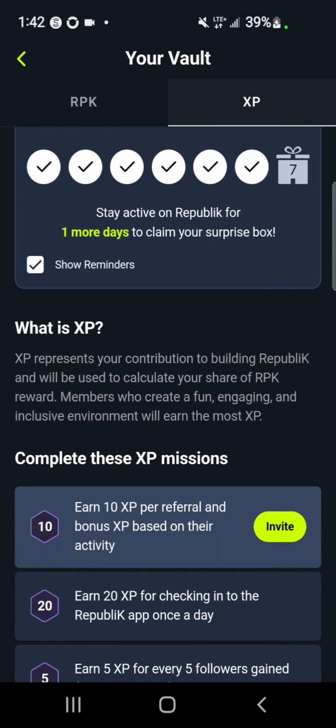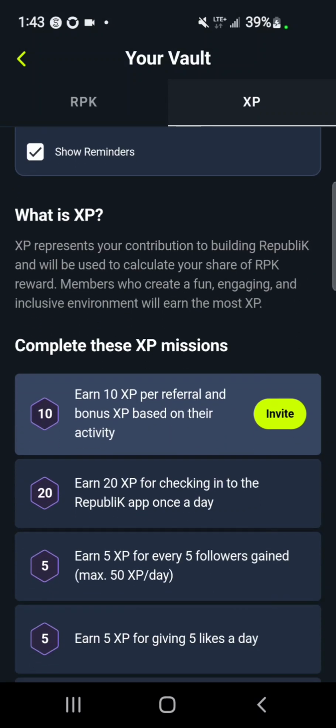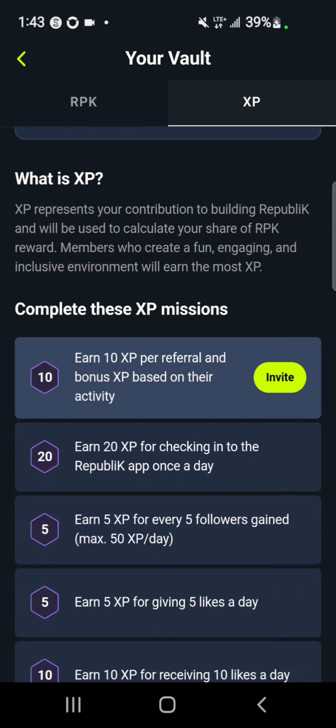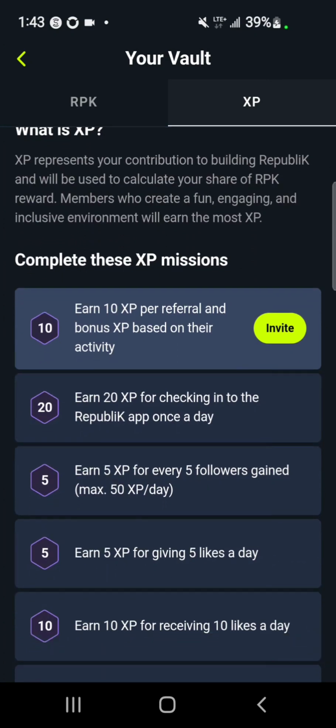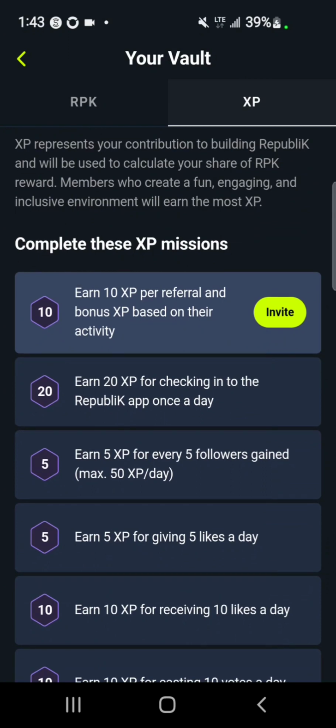This XP represents your contribution to building the Republik and will be used to calculate your share of the Republik reward. Members who create fun, engaging, inclusive environments will earn the most XP. You earn 10 XP per referral and bonus XP based on activity. 20 XP for checking in on the Republik app once a day.